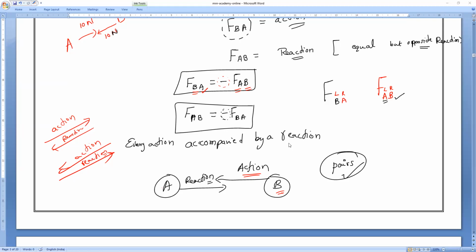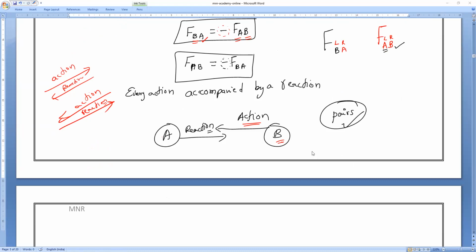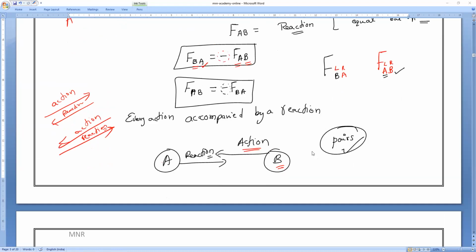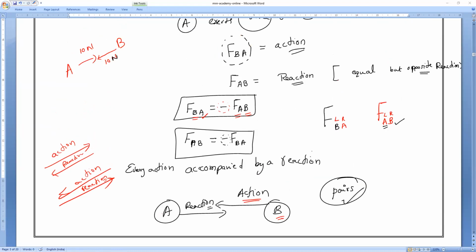Action and reaction do not act on the same body. They always involve two bodies. Sir, can we keep the minus on either side, on reaction or action? Whatever you decide first, in a given pair of bodies, which you want as action and which as reaction, for the reaction you should always put the minus. Clear?